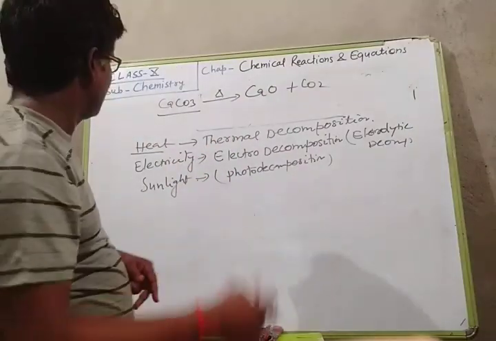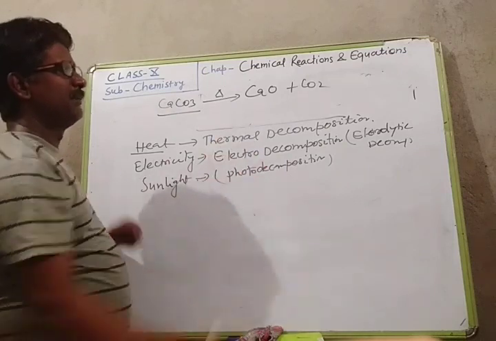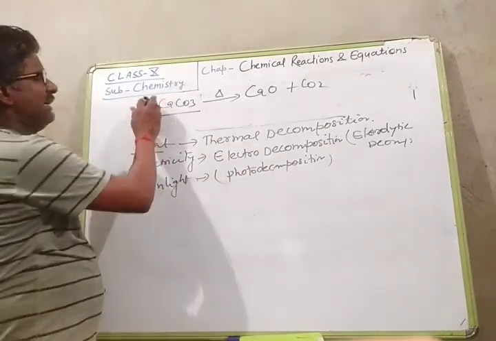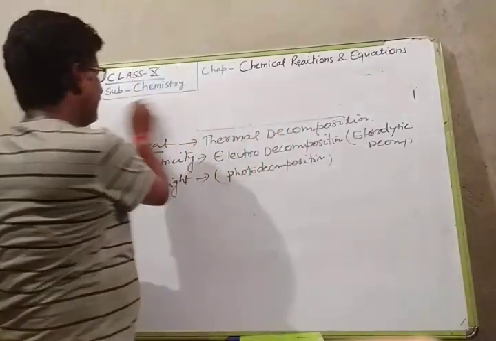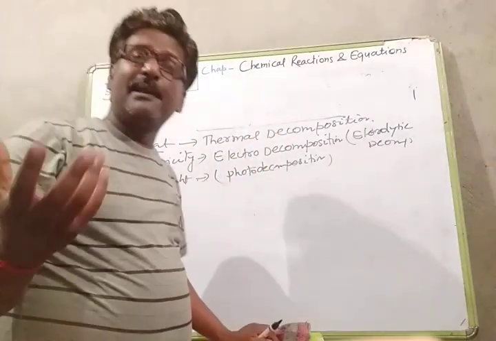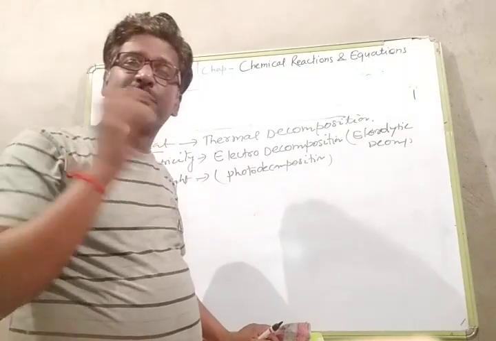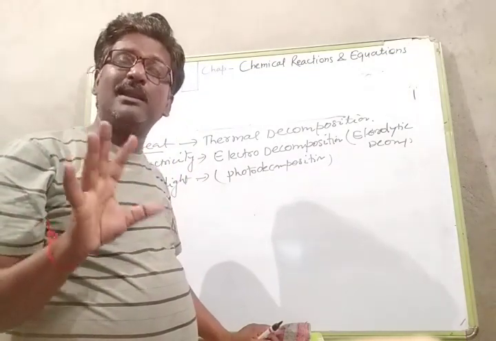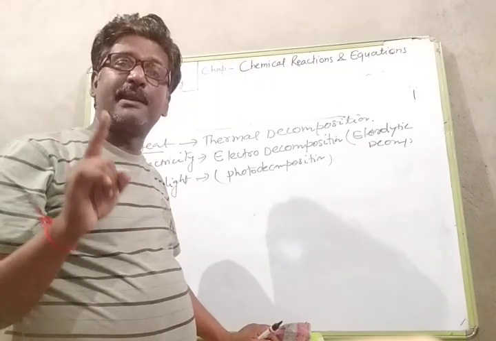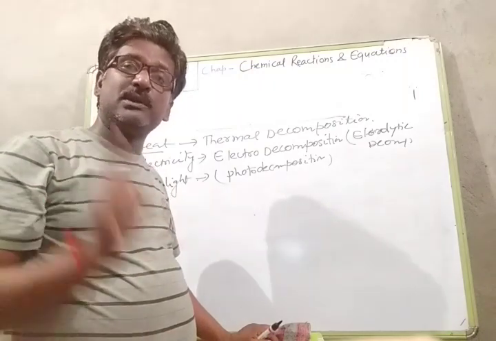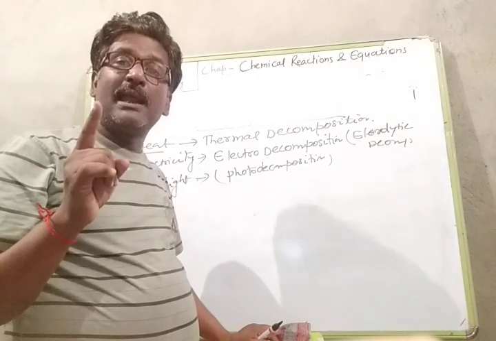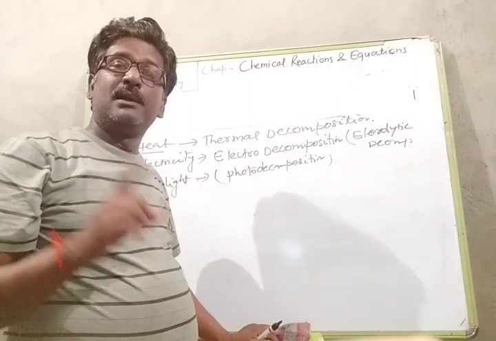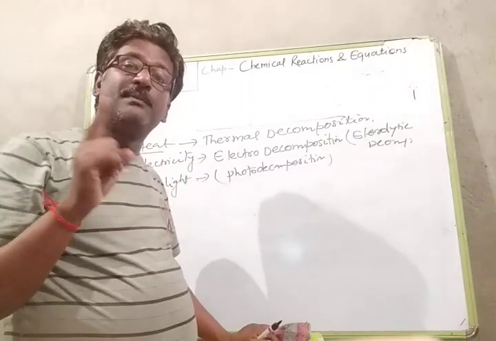Okay. Next is electrodecomposition or electrolytic reduction or electrolytic decomposition. In this reaction, what happens is that electric current is provided to a single substance. We already know electric current can move through those substances which are ionic compounds.